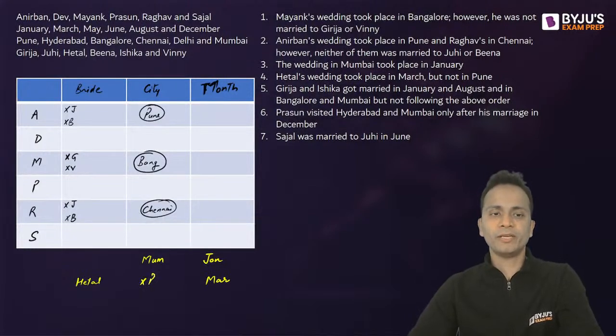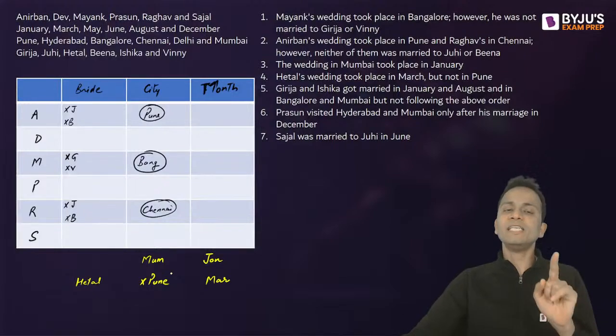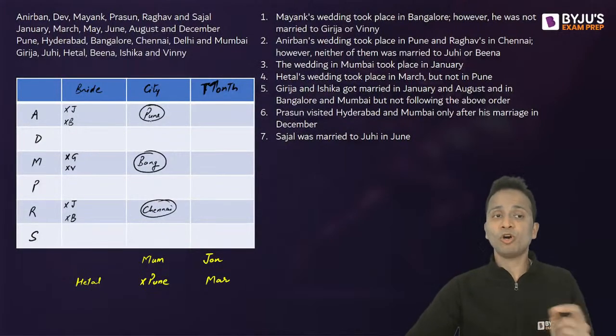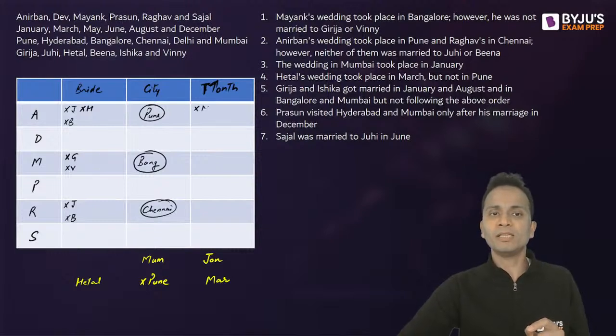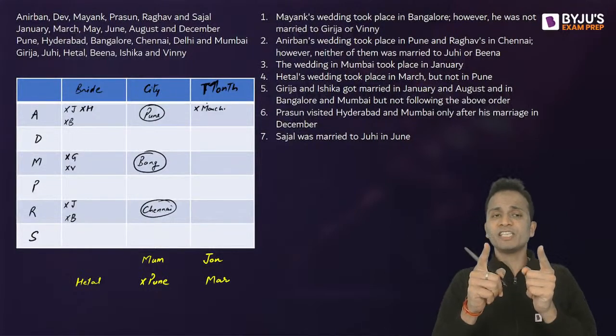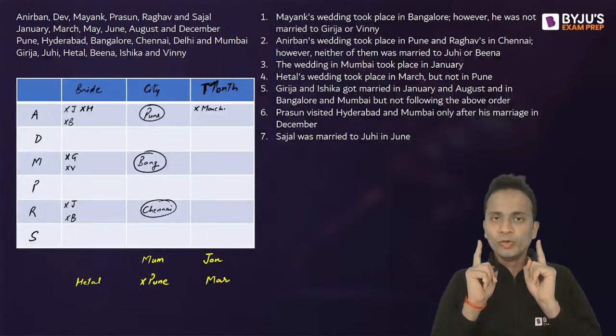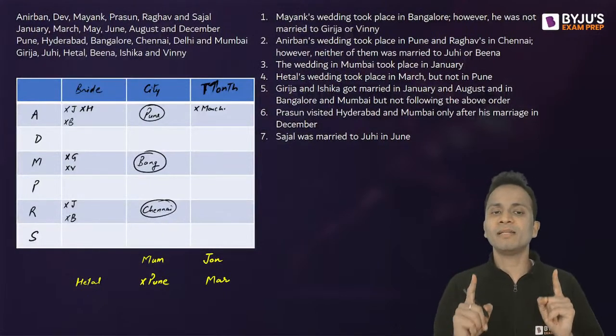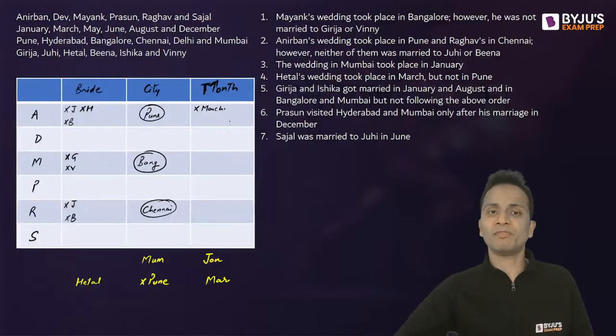But not in Pune. Now I have Pune city inside the table. Okay. So A is married in Pune city. Now Hetal will not be the bride of this person. So not H because of Pune and not month March. So March month will not come here either. Right? Because Pune is fixed as a city in the table. So whichever wedding took place in Pune, it was not of Hetal and it was not held in the month of March. Clear? This is statement number 4. Right? Now moving ahead, statement number 5.